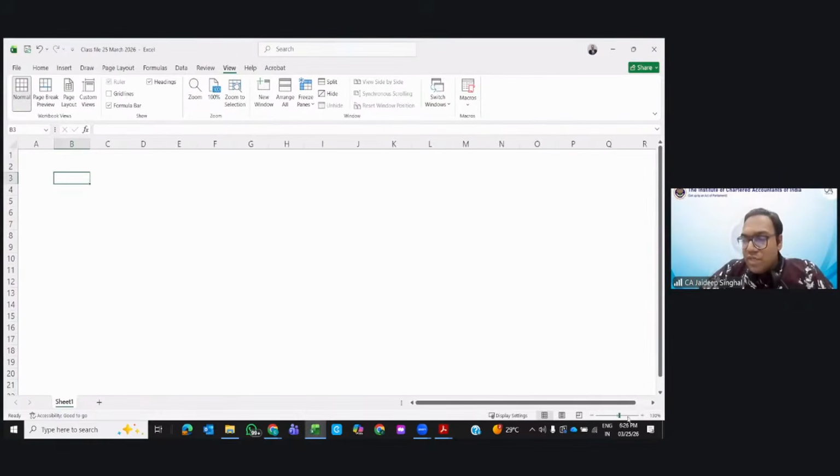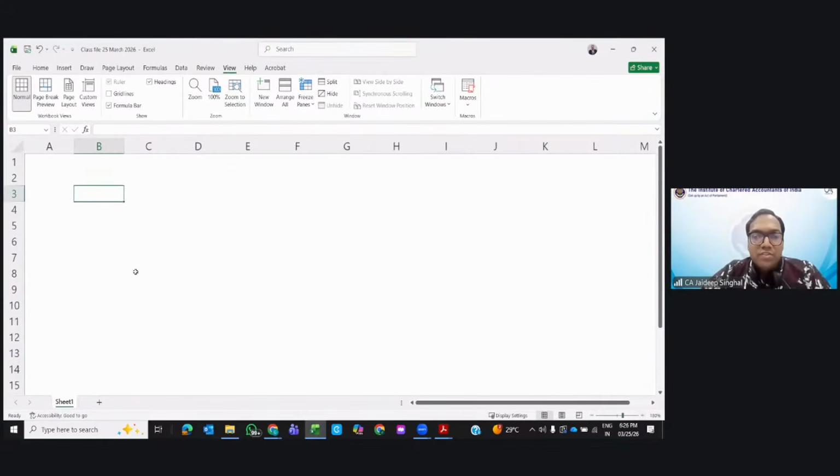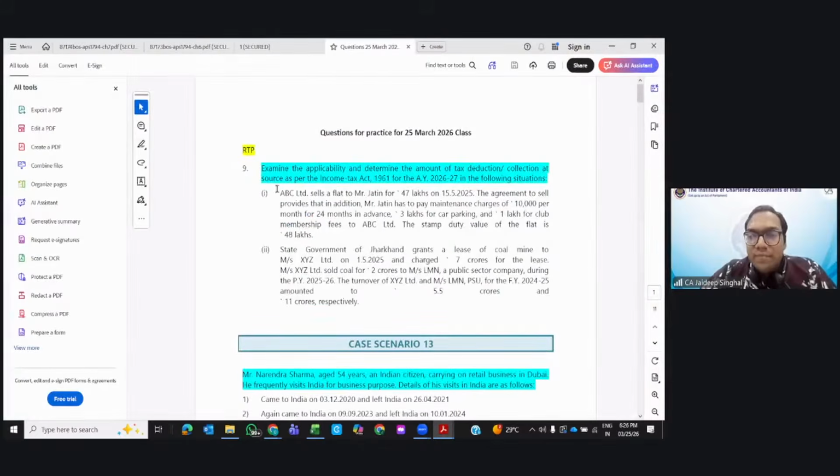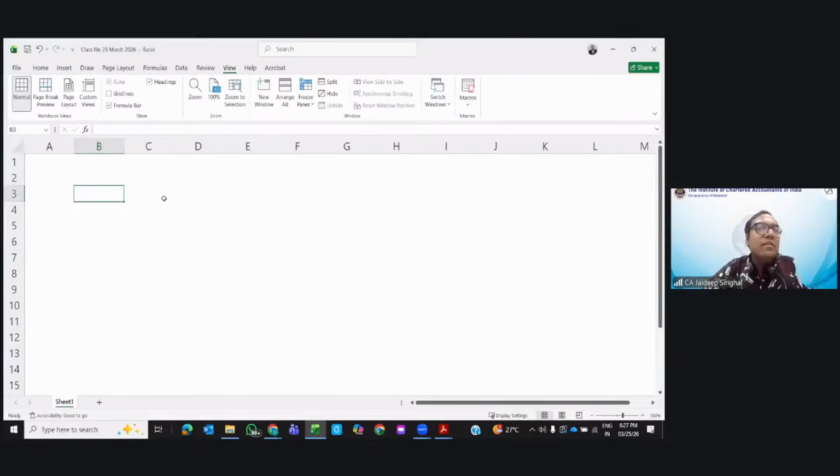Okay. Today I think the questions, after this revision, should be comparatively simple. Let's see it. Examine the applicability and determine the tax deduction and collection at source. Have you practiced these questions by the way? Except for two-wheelers, PAN is applicable, right, Navneet? And if the vehicle value is greater than 10 lakh, then TCS is also applicable, right?